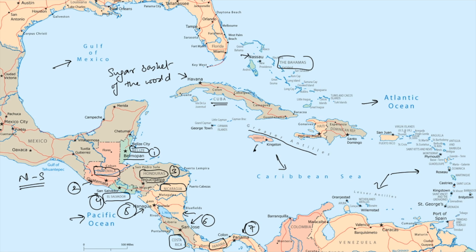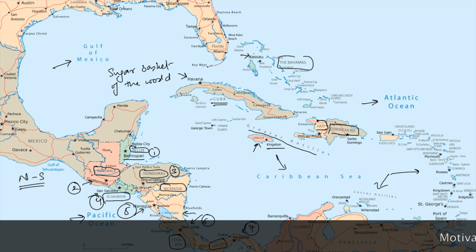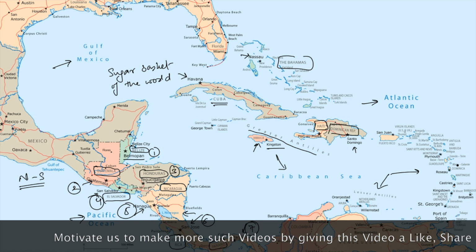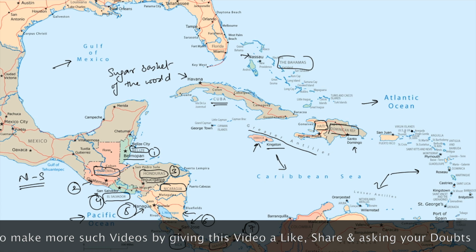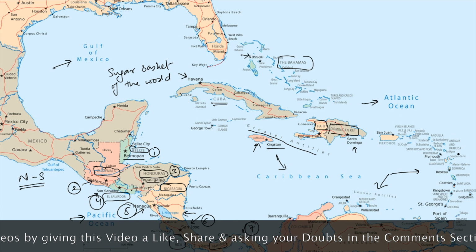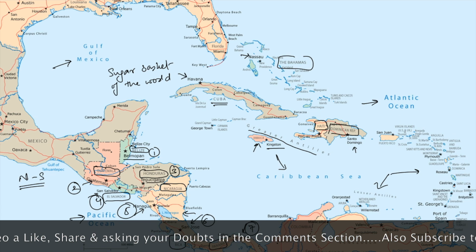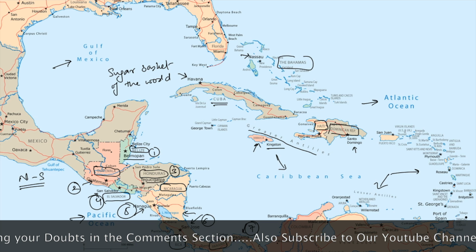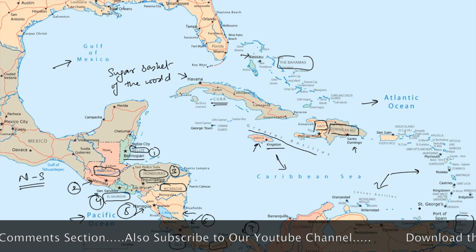Then you have Jamaica with the capital of Kingston, and these are the Dominican Republic and Haiti. The capital of Dominican Republic is Santo Domingo, and there are so many small islands here. The most important of these are Virgin Islands, US and UK, Antigua and Barbuda, St. Lucia, Dominica, Barbados with the capital of Bridgetown, and then there is Trinidad and Tobago with the capital of Port of Spain.